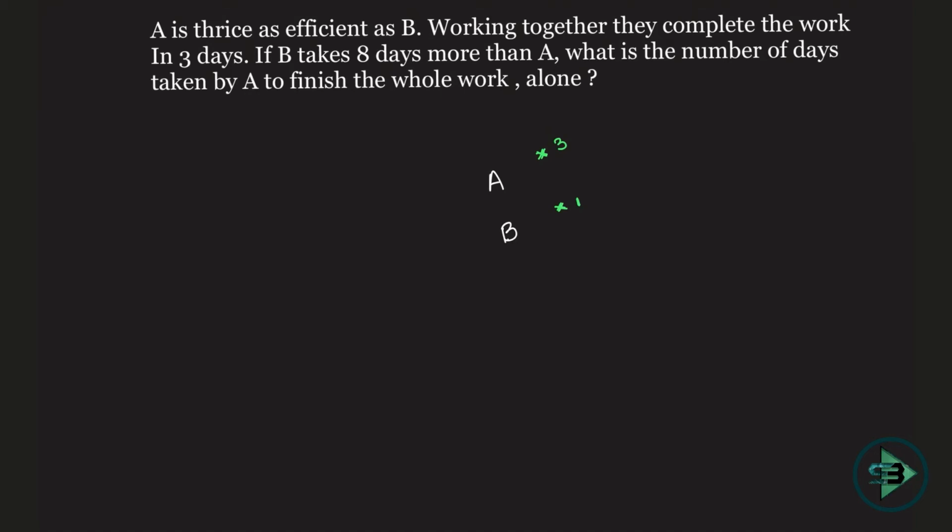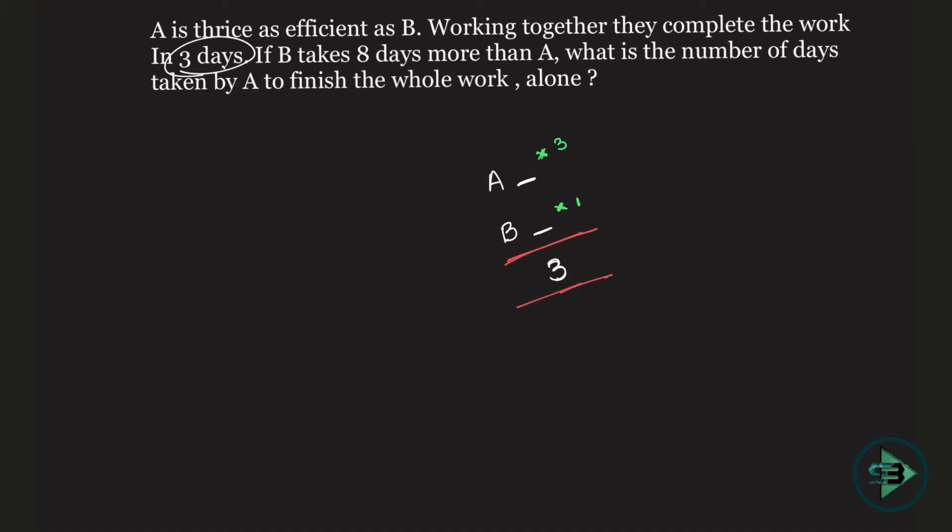So A can do a piece of work individually in how many days? I don't know. B can do a piece of work individually in how many days? I don't know. But what do I know? If they work together, then they can do a piece of work in 3 days. So I know this, that's 3. Just think about the LCM method: what you know, what you don't know, and try and fill everything. Working together, they can do a piece of work in 3 days, something that is known to me.